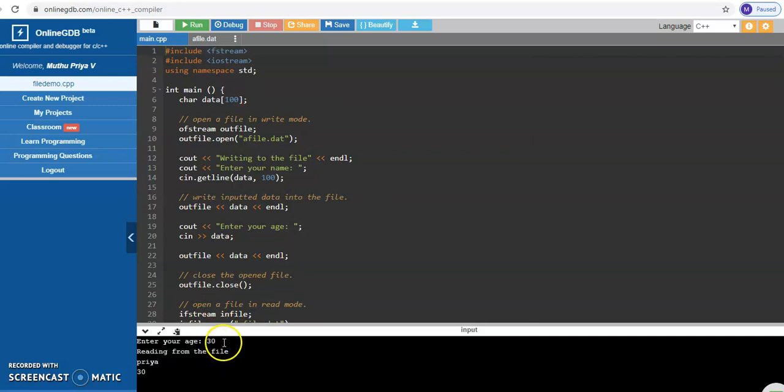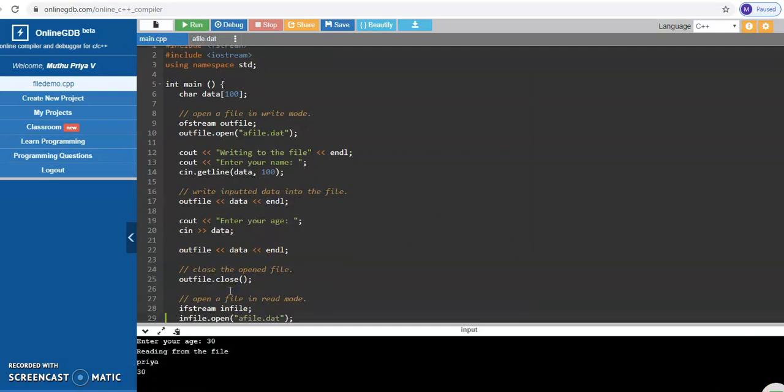Is it clear? Once you give enter your name, Priya, it is entered into your A file data. Once you give enter your age, 30, it is also written to the A file data. And then reading from the file, this Priya and 30, how it is displayed on this screen is, after reading from this file, it will be displayed here. So that is what is given here.